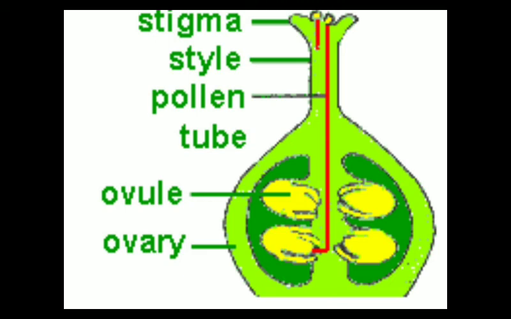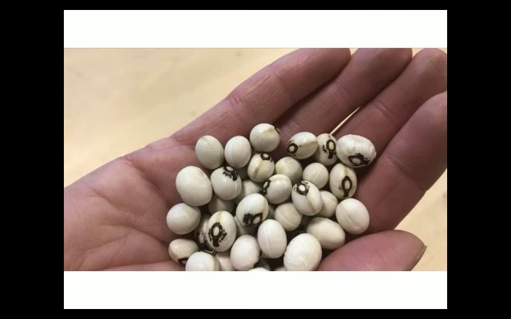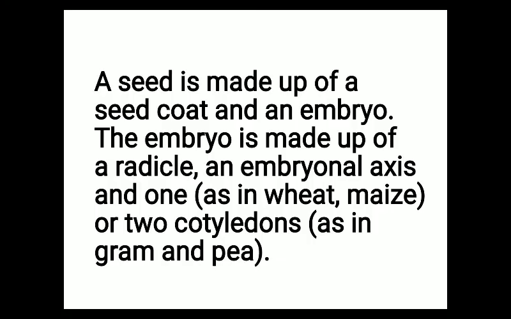So how does the formation of seed take place? After the process of fertilization, the ovary will transform into fruit, and the ovule will transform into seed. So after fertilization, formation of seed takes place. Now a seed is made up of a seed coat and an embryo. The embryo is made up of a radicle, an embryonal axis, and one or two cotyledons.